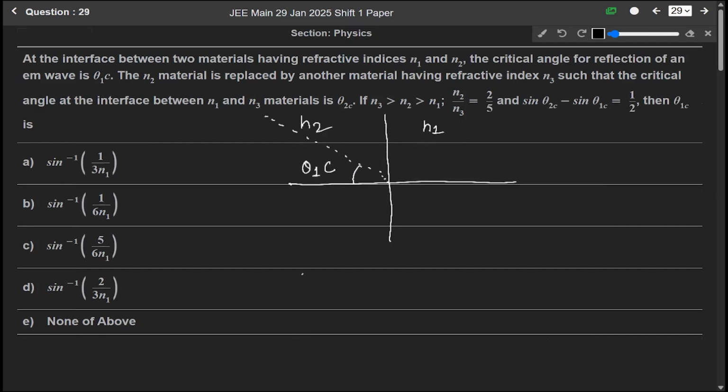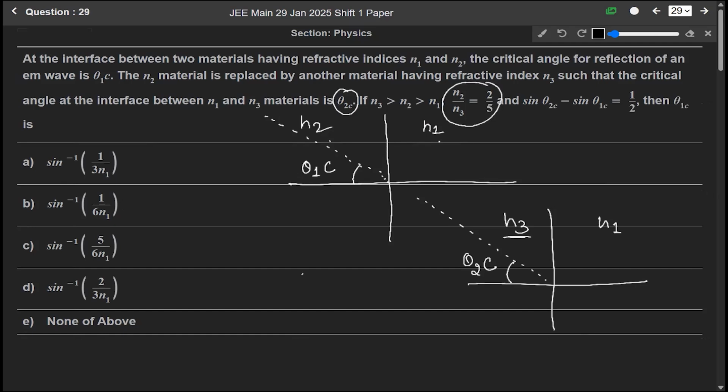The N2 material is replaced by another material having refractive index N3, and now the angle becomes theta 2C. It is saying that if N3 is greater than N2, which is greater than N1, then N1 over N2 over N3 is this, and sine theta 2C minus sine theta 1C is equal to this.